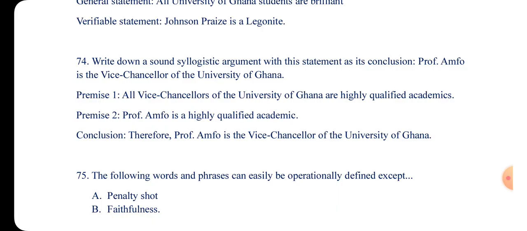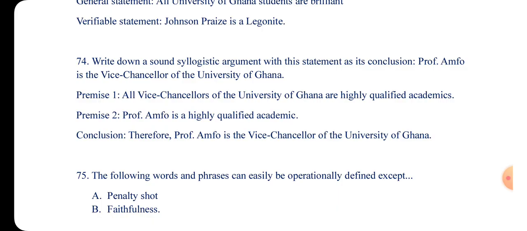Since they didn't specify whether you have to use modus ponens, modus tollens, or the syllogisms, you can use any of them. I'll use all of them to construct an example for you. So let me use modus ponens. Modus ponens is: all A's are B's, this is A, therefore this is B. We are affirming the antecedent. Modus ponens is known as affirming the antecedent.